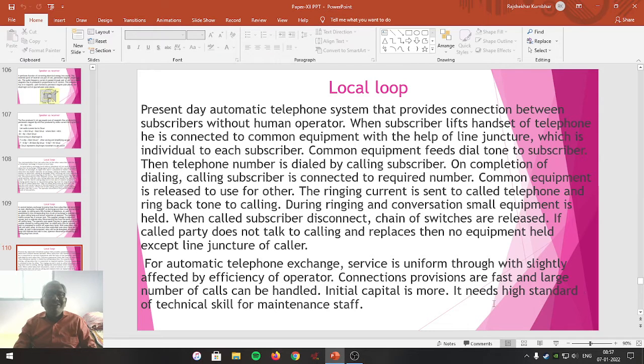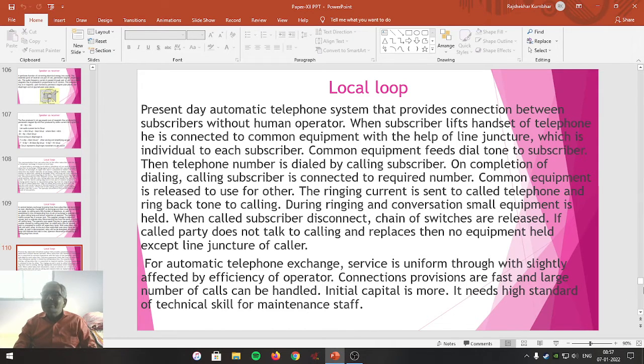It needs a high standard of technical skill for maintenance staff. So this is the present day requirement. Skilled persons are necessary. Initial capital is more. Connections are made fast. At a time, a large number of calls get connected with each other. So these are the advantages as well as disadvantages of the present day telephone communication system.